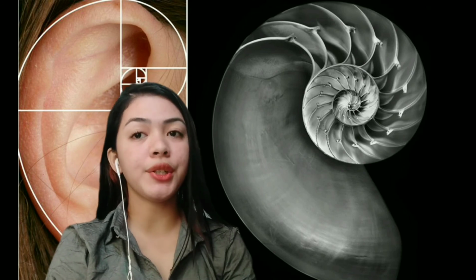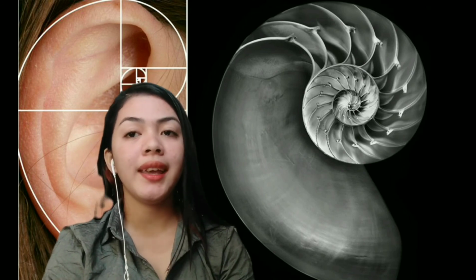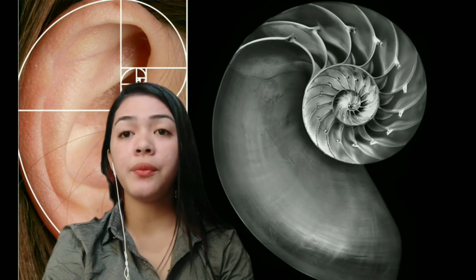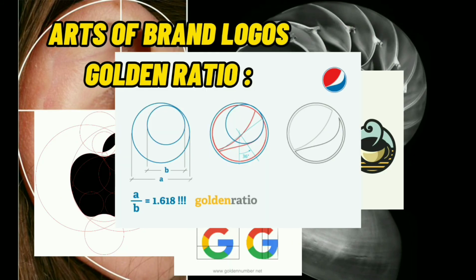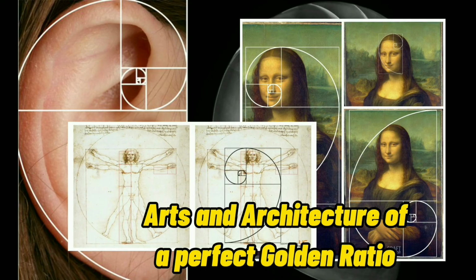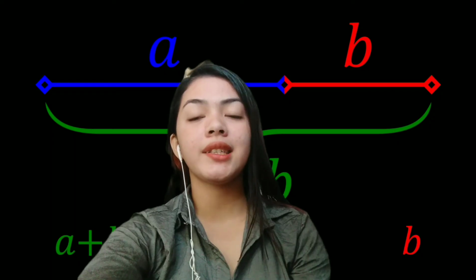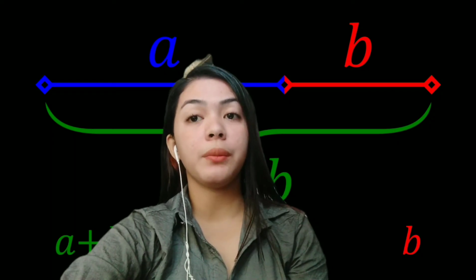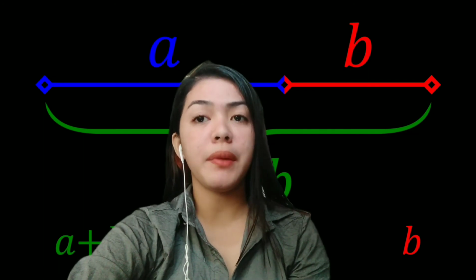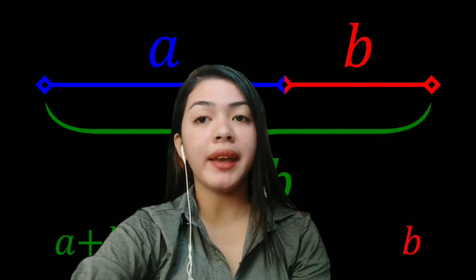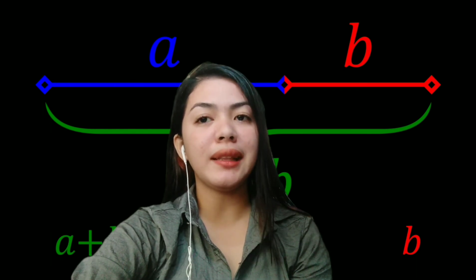Artists and designers may use the golden ratio in creating everything from products to brand logos. Here are some examples of brand logos using the golden ratio. Arts and architecture of a perfect golden ratio. For artists, there may be another factor because the golden ratio is pleasing to the eye. Artists may also have an unconscious bias towards including it in their work.